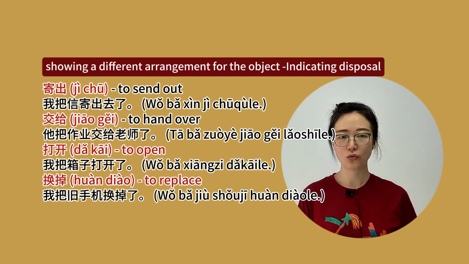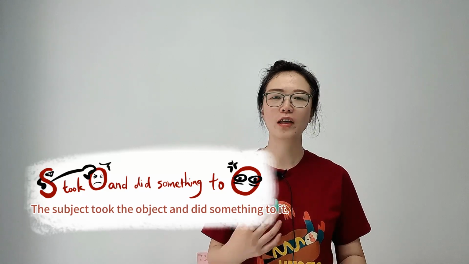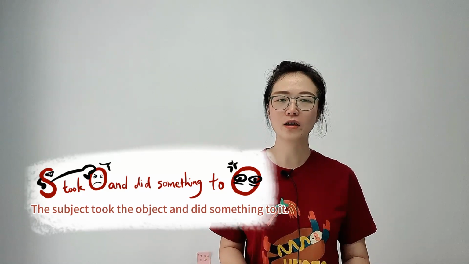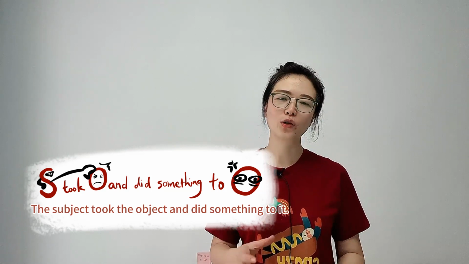我把旧手机换掉了。The 把 sentence is actually quite common in Chinese, and many students are unsure when to use the 把 sentence. So let's return to this concept. The subject took the object and did something to it. As long as the sentence follows this logic, you can use the 把 sentence.